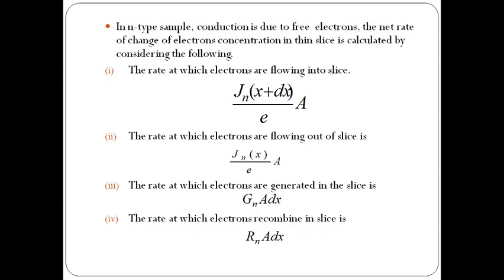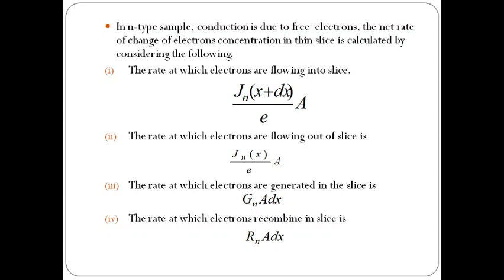So the rate at which electrons are falling into the slice. The entering current density is at x, Jn of x, and leaving is Jn of x plus dx.